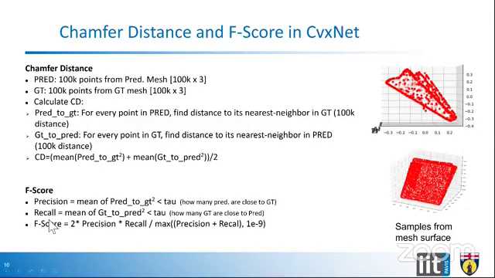However, recall is calculated by taking the mean of all the distances from ground truth to prediction whose square is less than tau. And in the end, we apply the F-score formula, which is two times precision multiplied by recall, divided by the sum of both.